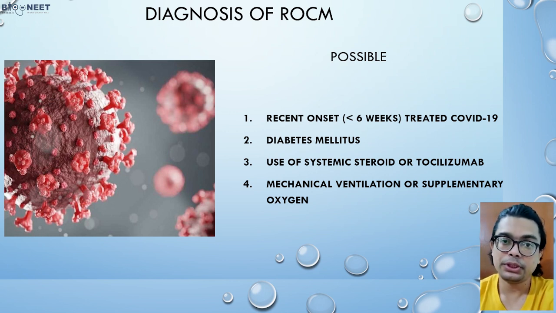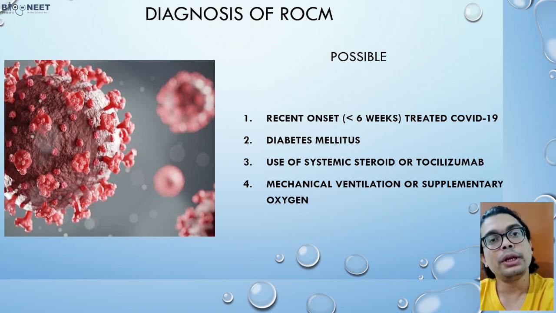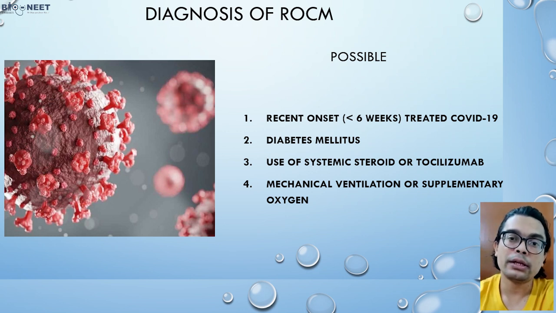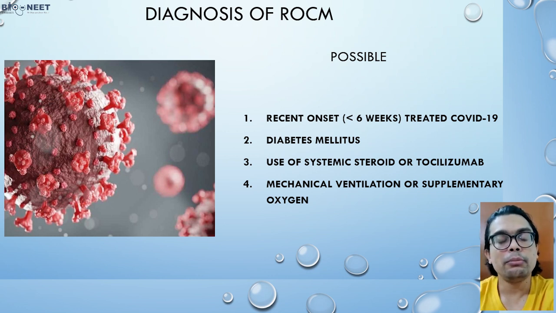Second, if the patient is diabetic. Third, there is a use of steroid, or a drug we already use in the COVID-19 setting, that is tocilizumab, or the patient is on mechanical ventilation or oxygen supplementation. That might be a possible diagnosis of ROCM. I'm not saying it's ROCM, but there is a possibility of ROCM there, right? So this is about the possible.